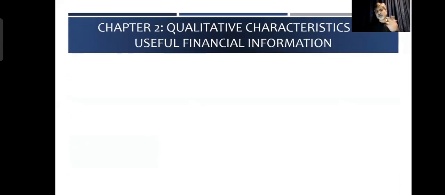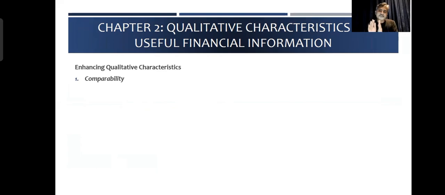Then you've got four enhancing characteristics, and I will take less time on them. Number one, comparability. Financial statements are presented in comparative format, 2010, 2011, and you need to make sure that comparison or comparability should be there. And here, another term comes in when you see comparability.